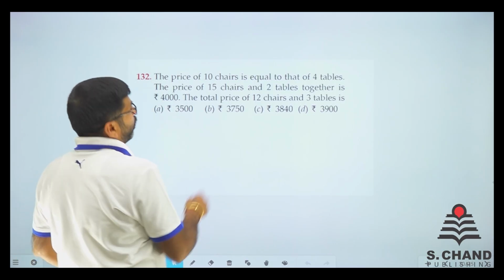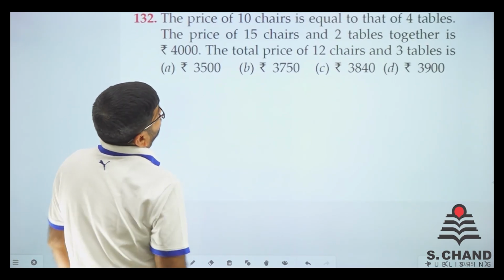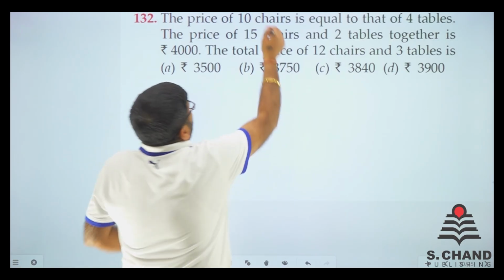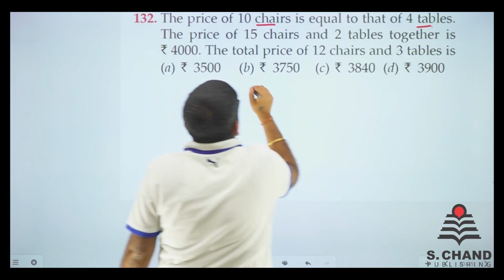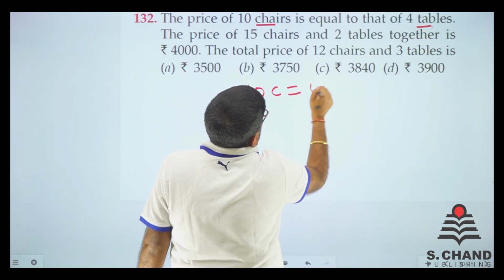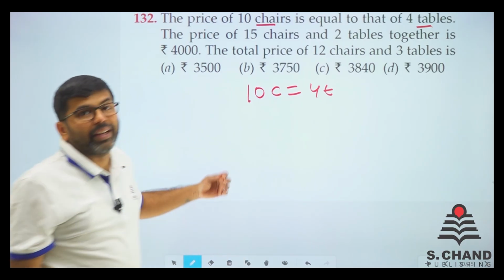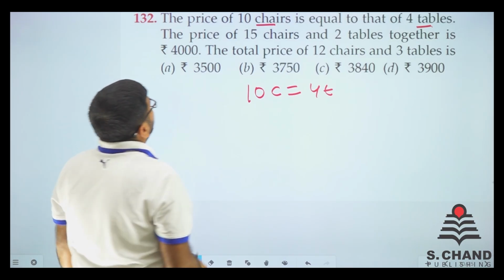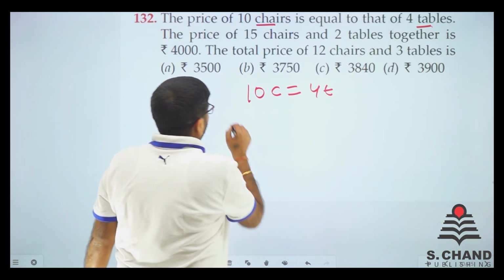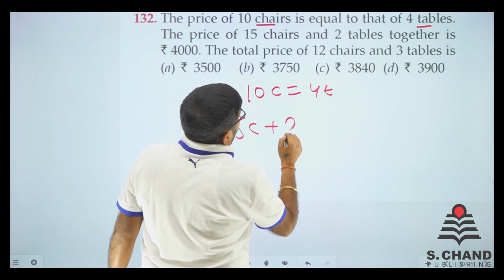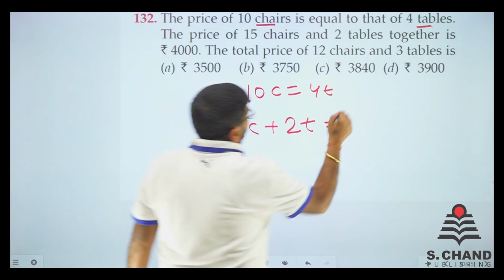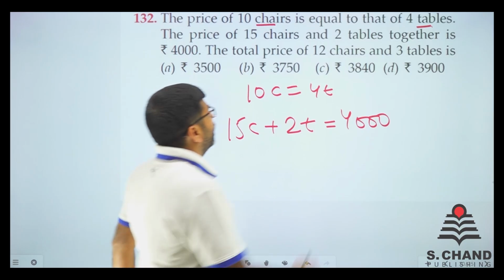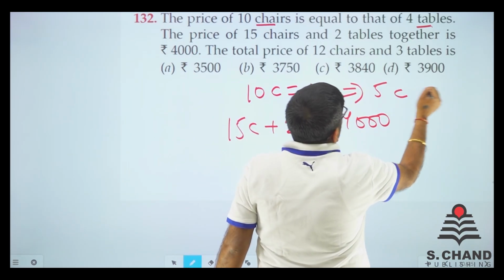Here again a word problem we have. Let's see what does it say. It says the price of 10 chairs is equal to 4 tables. So do one thing. Chairs is C and tables is T. So we can write that 10C is equal to 4T. We are considering that C is the price of a chair and T is the price of a table. Now we know that price of 15 chairs plus 2 tables is equal to 4,000. Right? So 4T is equal to 10C. That means 5C equal to 2T.